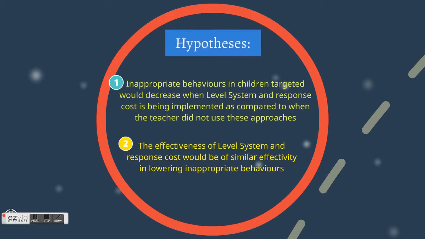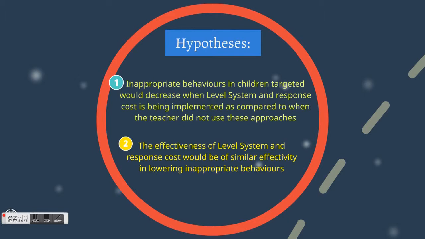The first hypothesis states that the inappropriate behaviors in targeted children would decrease when level system and response cost is being implemented as compared to when the teacher is not using these approaches. Hypothetically, this means that without the level system and response cost being implemented, inappropriate behaviors would actually increase.